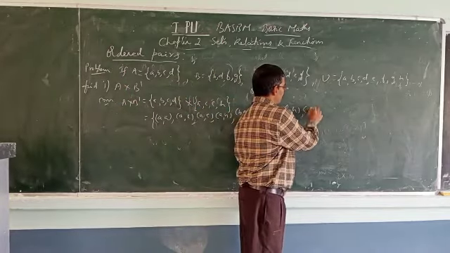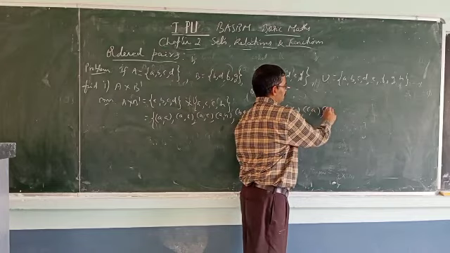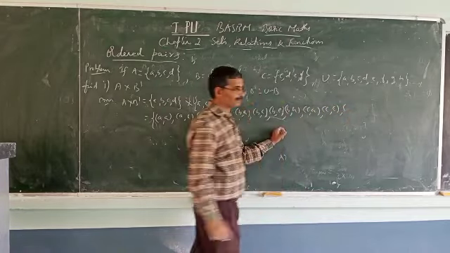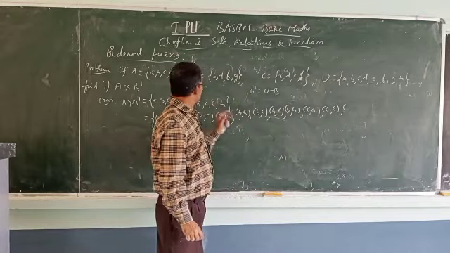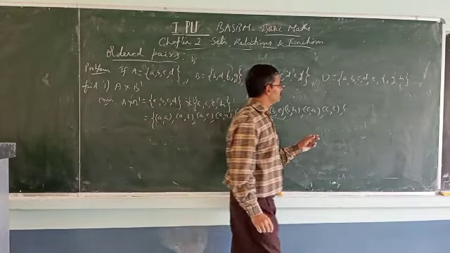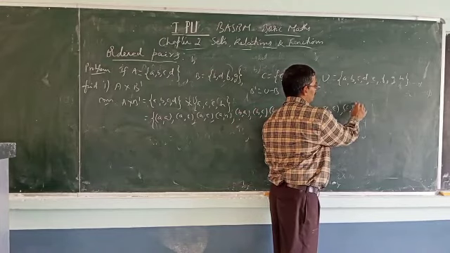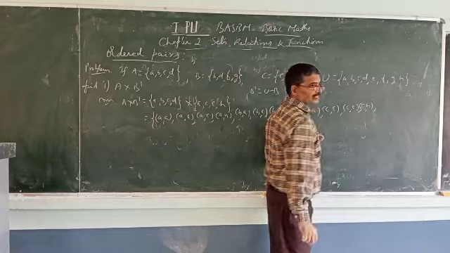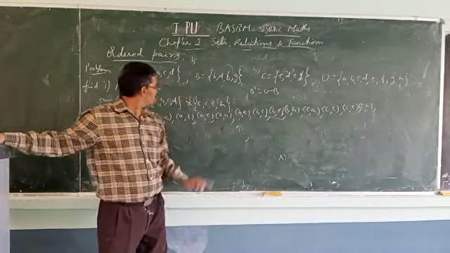CA, CC, CE, CH. Next, last one, D. A, B, C, D is there.